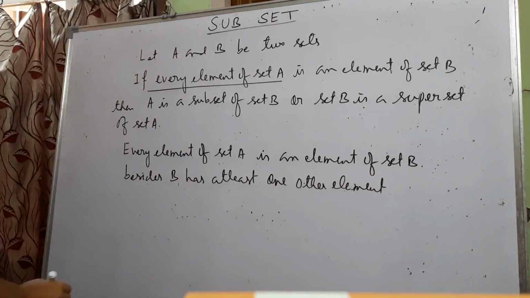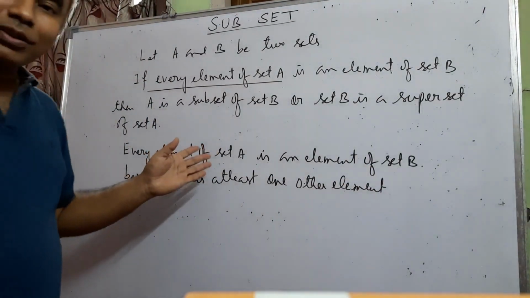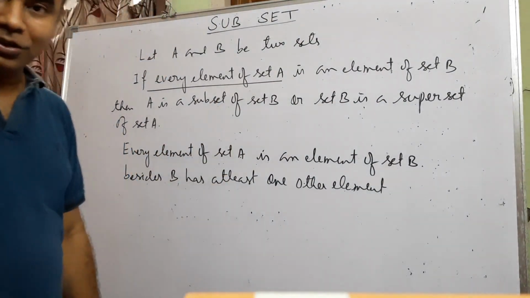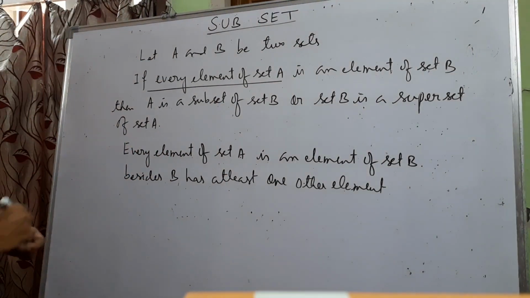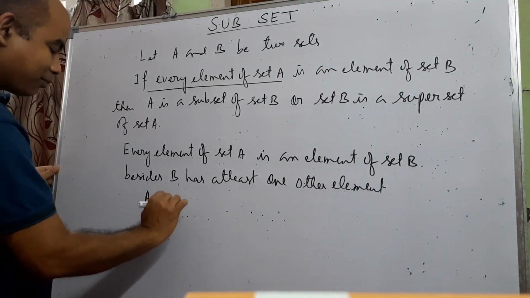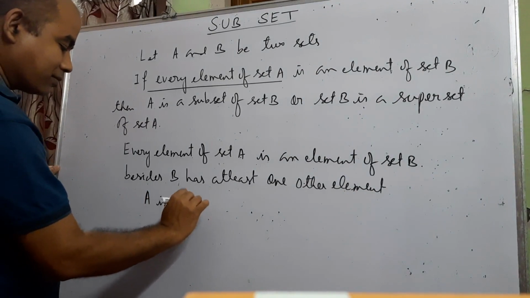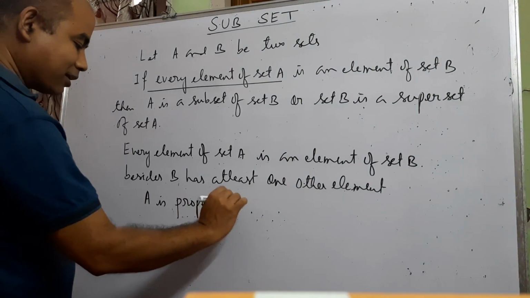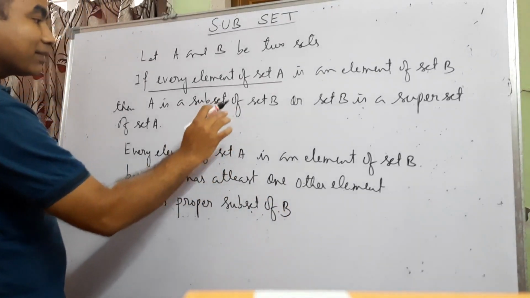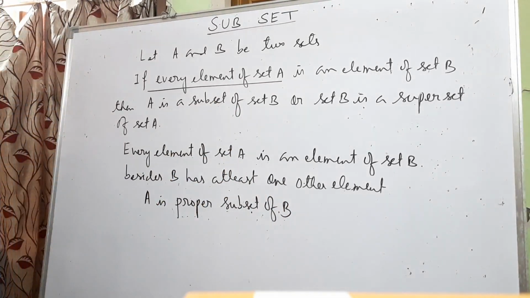Now we know that B has all the elements of set A, as well as some other elements also, at least one other element. Then we say that A is a proper subset of B. It is a subset, it is a proper subset.